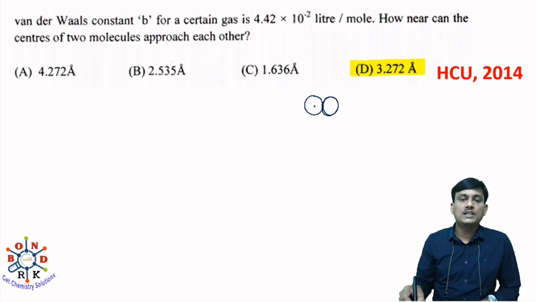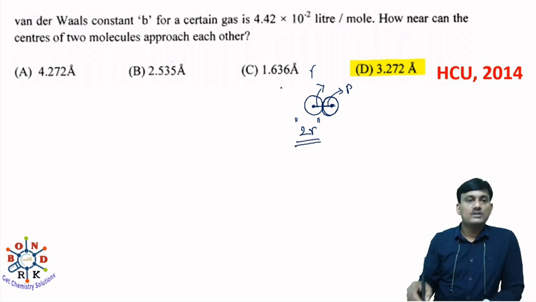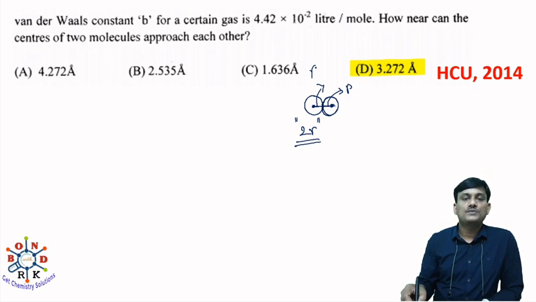When they reach very close, the distance between the centers of the two gaseous molecules will be 2r. This is the radius of each gaseous molecule. And what is the distance? The distance will be 2r when they approach very close. Here you have to calculate the 2r value. How can you calculate? Here B is given. You have to calculate the r value.